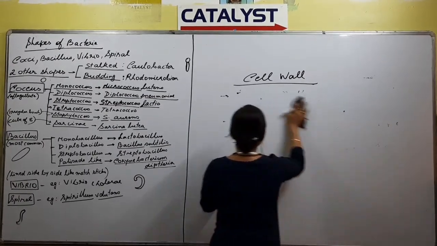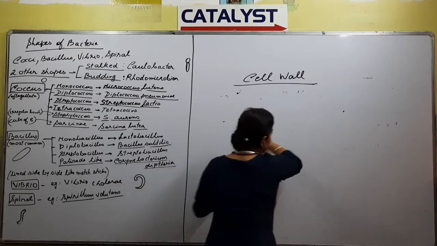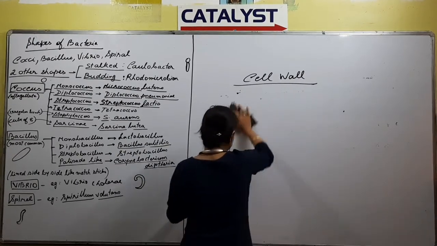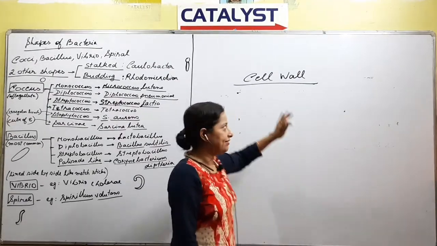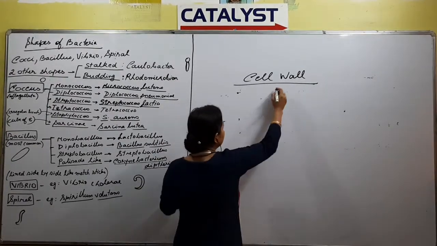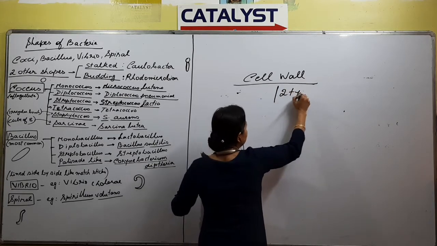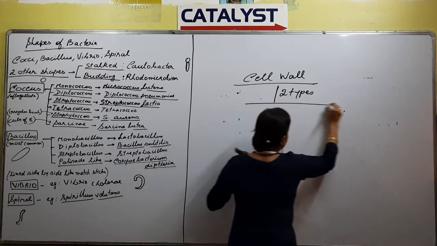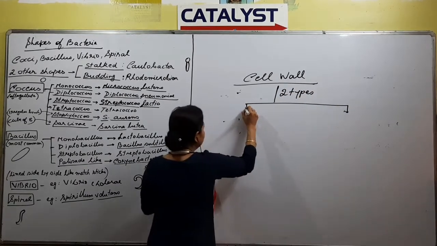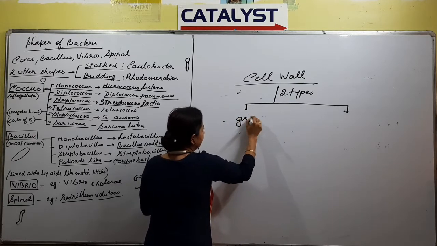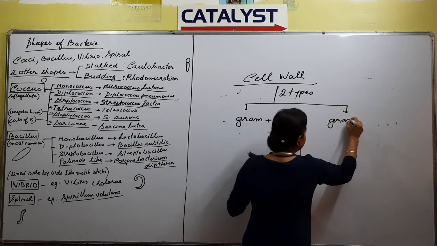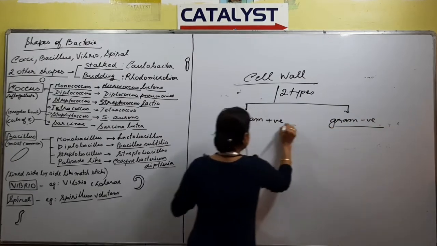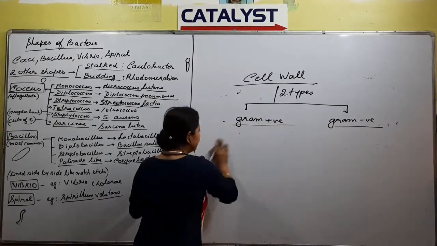As far as staining is concerned, bacteria bilakok dubhagot bhag korise, gram positive or gram negative. After this topic, we are going to discuss something about staining in bacteria. As of now, cell wall ki koisu, two types or buli koisu. Two types kar gram positive or gram negative. Gram positive cell wall and gram negative cell wall, right? How does it look like? Diagram eta akilo.